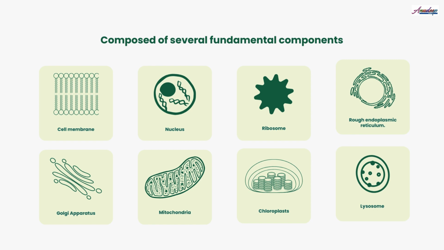The cell is composed of several fundamental components, as we can see here: cell membrane, nucleus. The nucleus also contains the nucleolus and chromatin. Next are ribosome, endoplasmic reticulum, Golgi apparatus, mitochondria, chloroplast, lysosome and all. So let's study them.